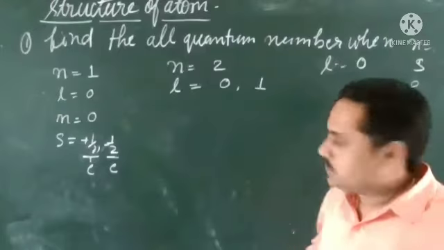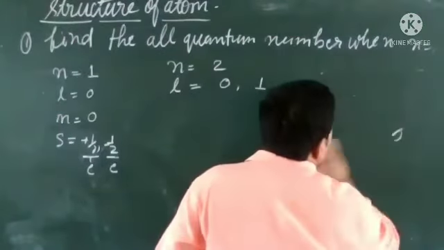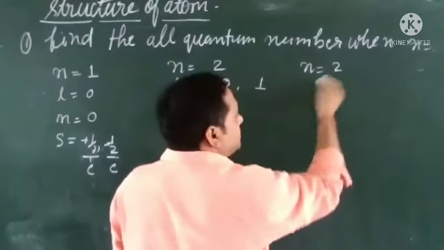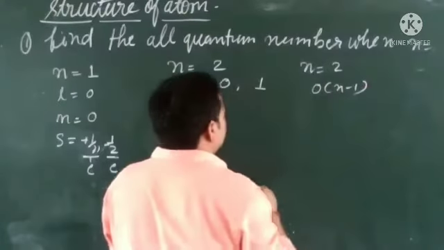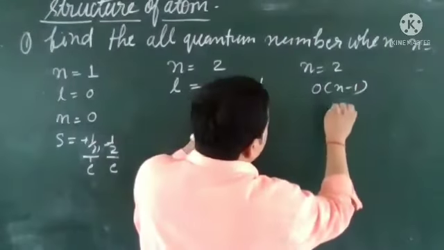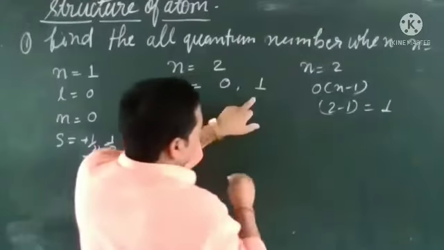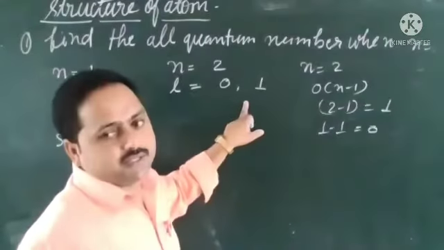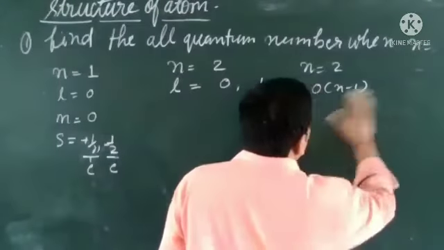Understood this? So all of you see one more time, I would like to tell you. If the n value is given, say n is 2, then l will be 0 to n minus 1, integers. So the first value I wrote is 0, and n is 2, so 2 minus 1 equals 1. I wrote this. Again, if I do 1 minus 1 equals 0, we can't write it twice. 0 will not be written twice. Okay, so all of you got it?